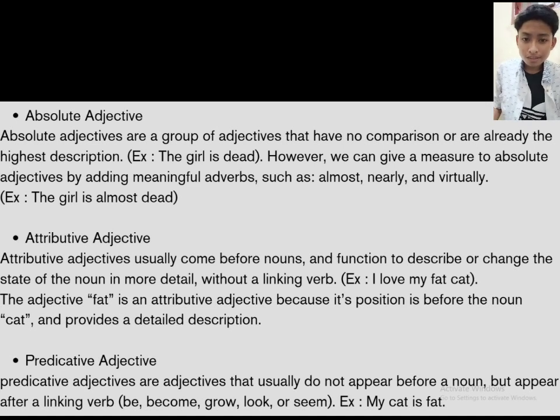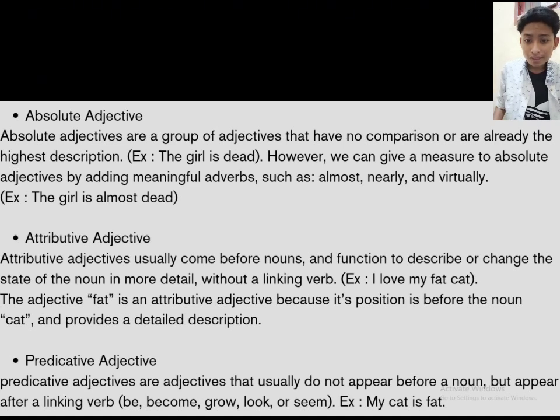The example is the girl is dead. However, we can give a measure to absolute adjectives by adding meaningful adverbs such as almost, nearly, and virtually. The example is the girl is almost dead.